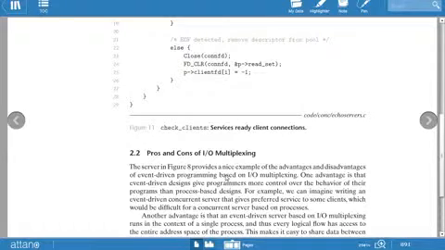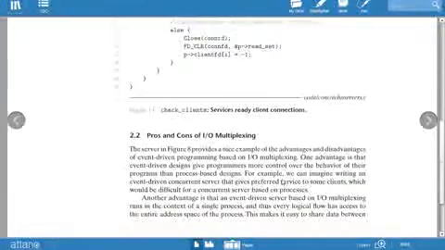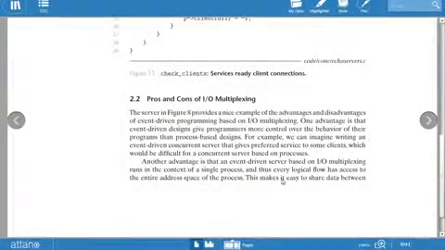For example, we can imagine writing an event-driven concurrent server that gives preferred services to some clients, which would be difficult for a concurrent server based on processes. That is, they provide better services to the clients than when we are using the process-based design.